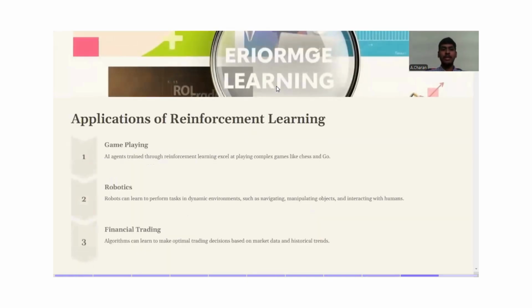The next one would be the applications of reinforcement learning. Applications of reinforcement learning have been in various forms, like in gameplay. For example, if a human learns how to ride a bicycle, it does not come under supervised or unsupervised learning. It comes under reinforcement learning.